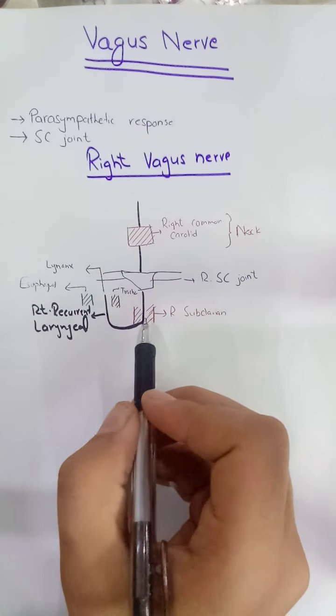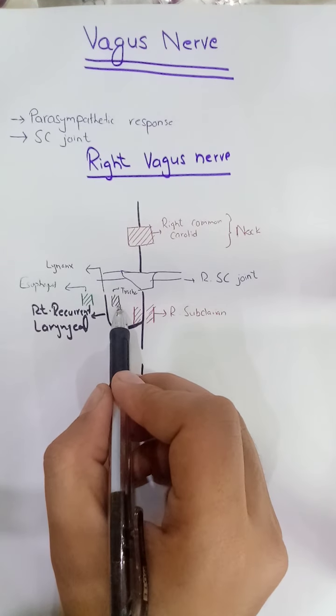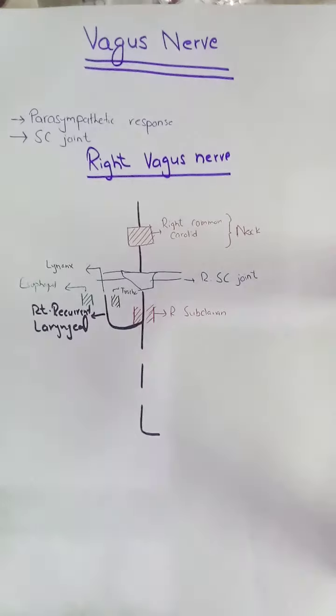The right recurrent laryngeal nerve originates here, moves between the esophagus and trachea, and supplies the larynx.